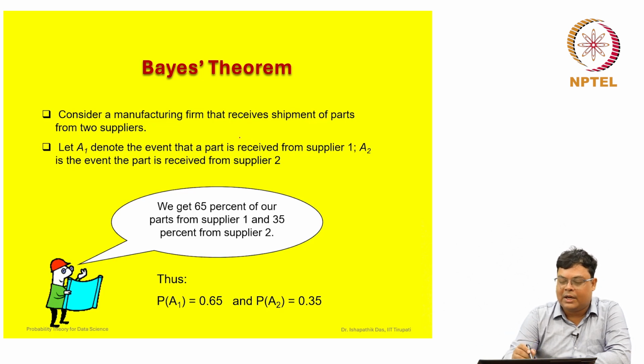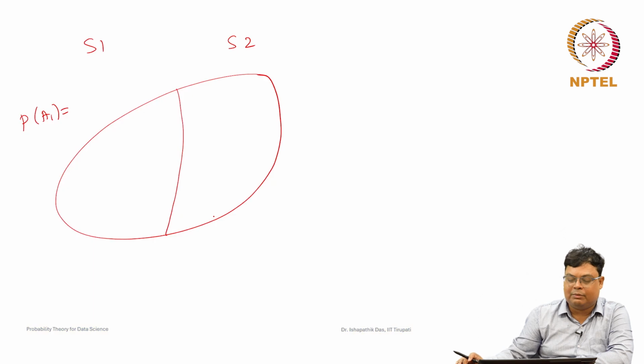Consider a manufacturing firm that receives shipment of parts from two suppliers. Let A1 denote the event that a part is received from supplier 1, and A2 the event that a part is received from supplier 2. Now, we get 65% of our parts from supplier 1. By the classical approach, if you take any part, the probability that it is from supplier 1, P(A1), is 0.65.